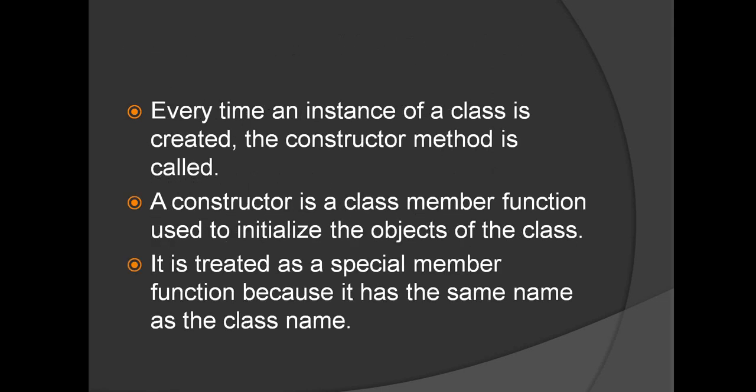Every time an instance of a class is created, the constructor method is called. So every time you supply objects to a class, this constructor method will be called implicitly or explicitly. A constructor is a class member function used to initialize the objects of the class. A class, of course, as we all know, can have n number of objects. So all the objects have to be initialized in the memory. Now this work is done only using the constructor.